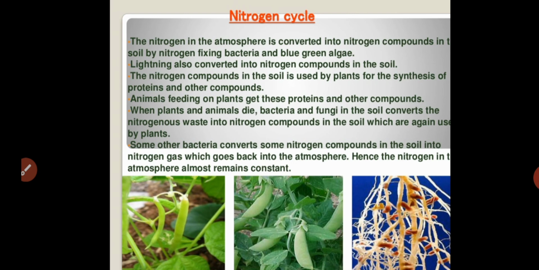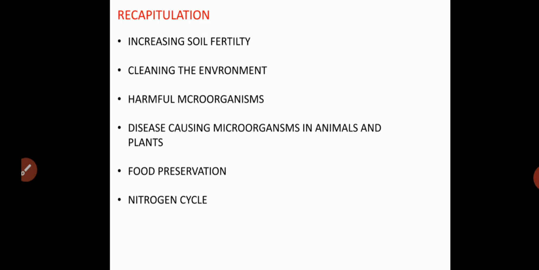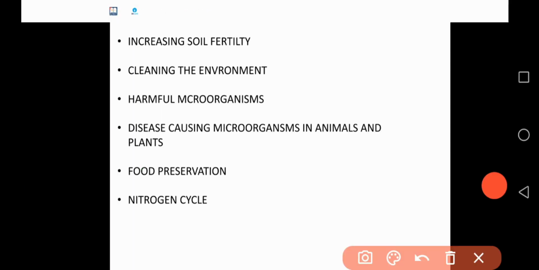So these are all about this very important lesson, Microorganisms: Friends and Foe. Students, today we learned about increasing soil fertility by microorganisms. Next, cleaning the environment, harmful microorganisms, disease-causing microorganisms in animals and plants, food preservation and methods of food preservation, and we also learned about the nitrogen cycle with its schematic representation.